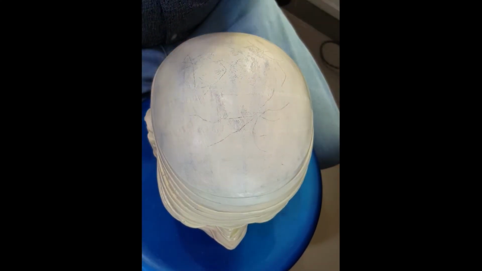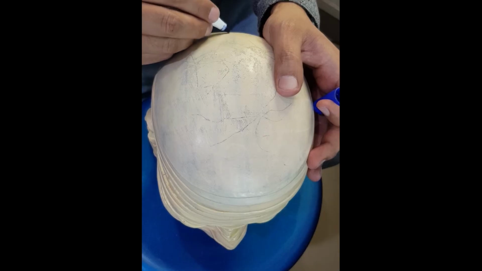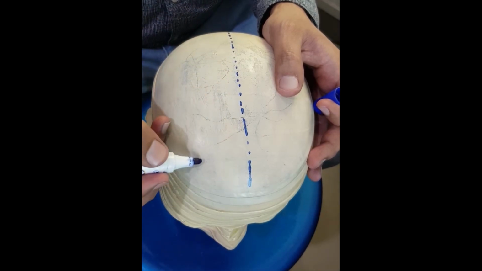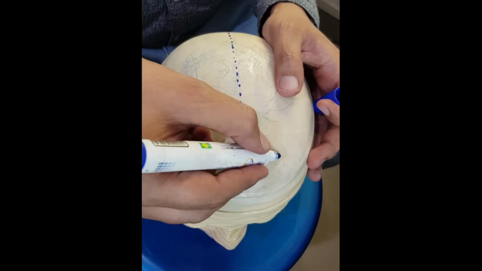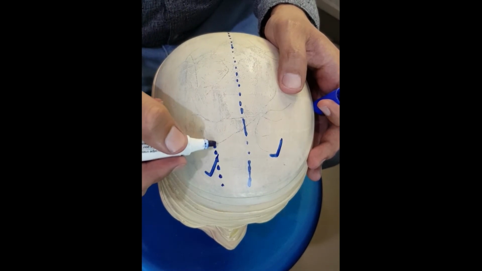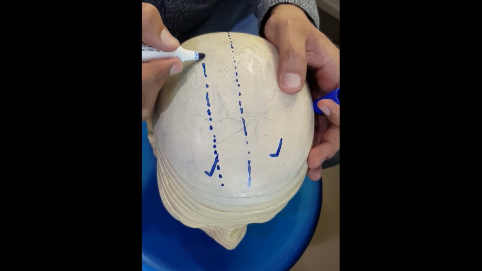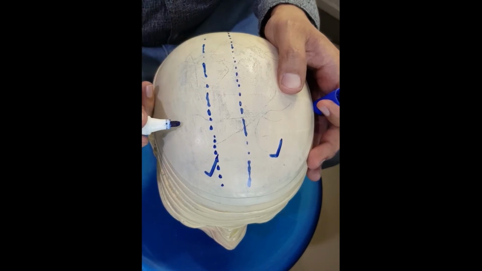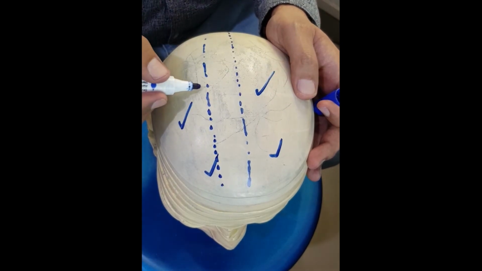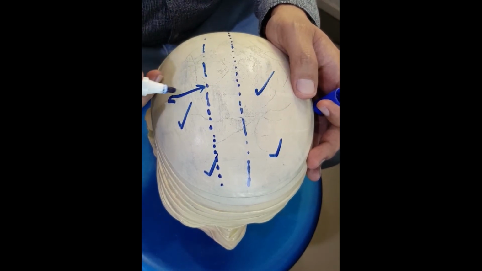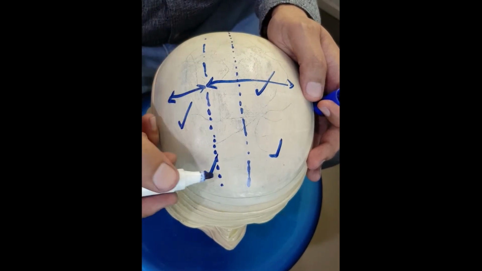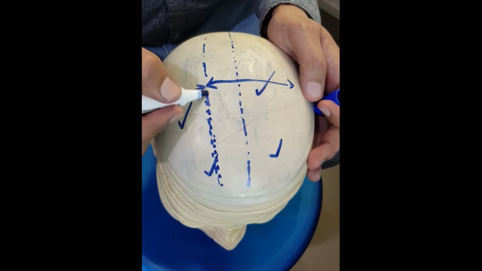Number one, the sagittal cut section. We take a line in the midline. This midline will divide the body into equal right and left halves. Any other line that is parallel to this line will also divide the body into right and left halves, but that division will be unequal. So this is unequal division of the right and left half.